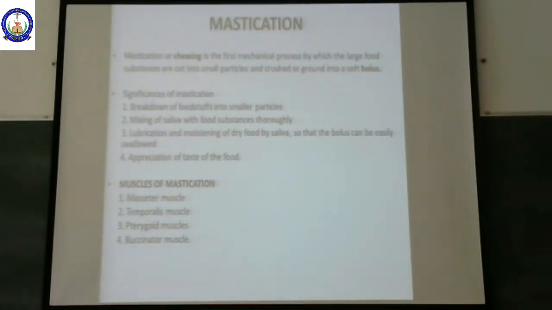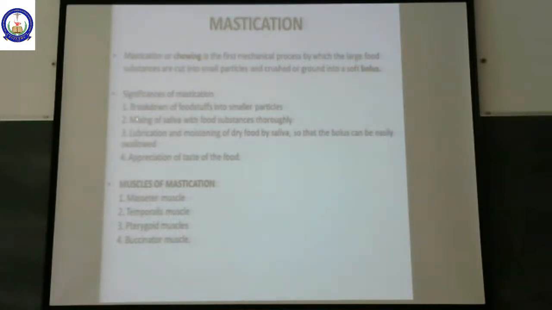Due to mastication, the larger food particles are broken down into smaller ones. Then, mixing of saliva with the food substance occurs thoroughly. Because of the mixture of saliva with the food substance, the salivary amylase helps in a small amount of digestion of carbohydrate inside the mouth itself.